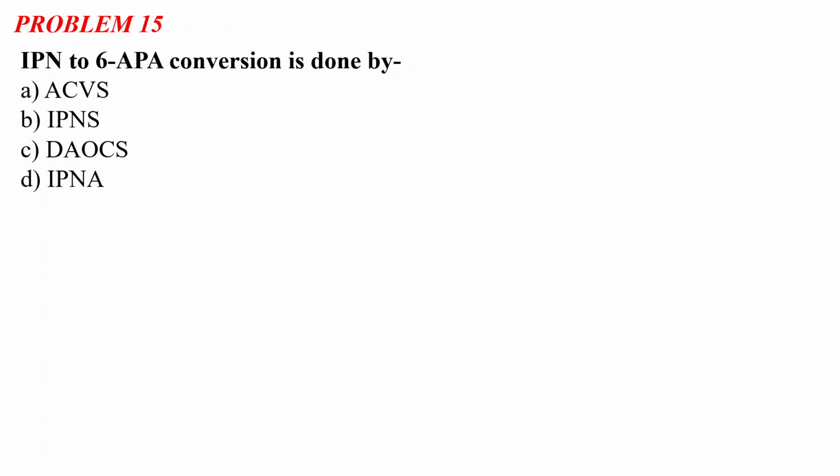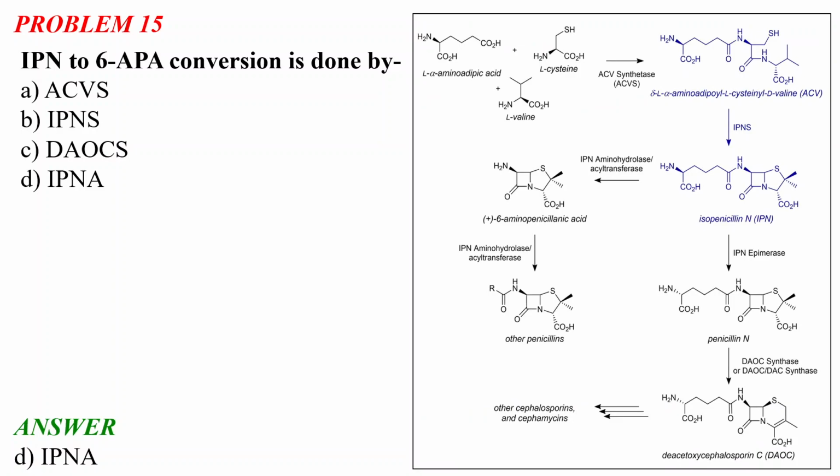So problem number 15 says that IPN to 6-APA conversion is done by option A, ACVS; option B, IPNS; option C, DAOCS; and option D, IPNA. So these are all abbreviations of the enzymes. Okay, I will tell you the correct answer is IPNA. I have shown you the correct answer first so that we can discuss it in detail.